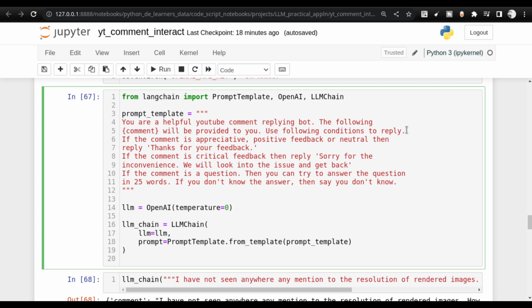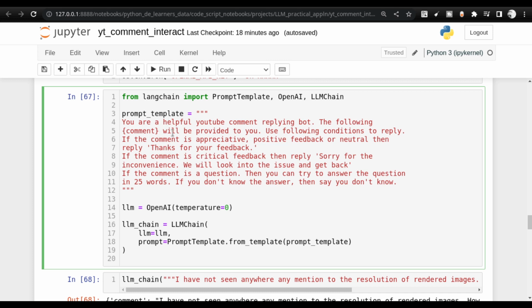Use the following conditions to reply. So I'm giving this particular instruction to the OpenAI model. I'll be using text DaVinci only. I will not be using the chat version here. I'll be using a regular LLM only, not the chat LLM.